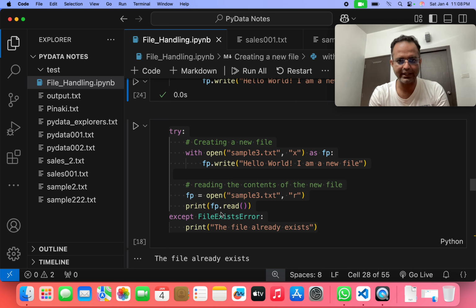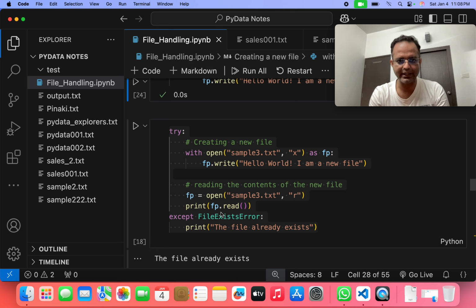Then if there is any kind of error, we write the except FileExistsError. So if the file already exists, the error will be handled there. If we run that program, this file already exists, so it gives the output here. Basically, sample3.txt is what we already created before that, and this is written there, hello world, I am a new file.